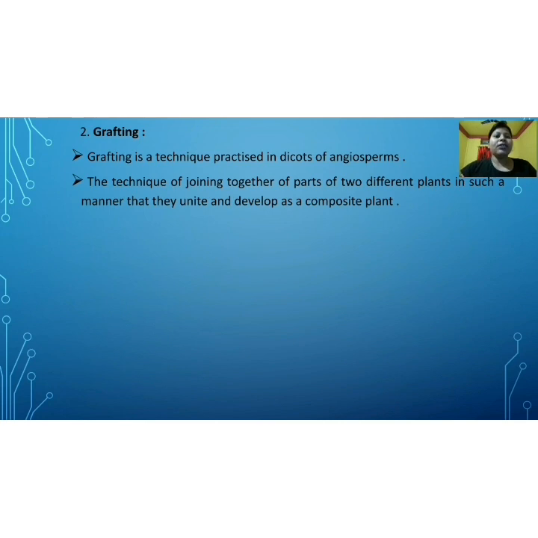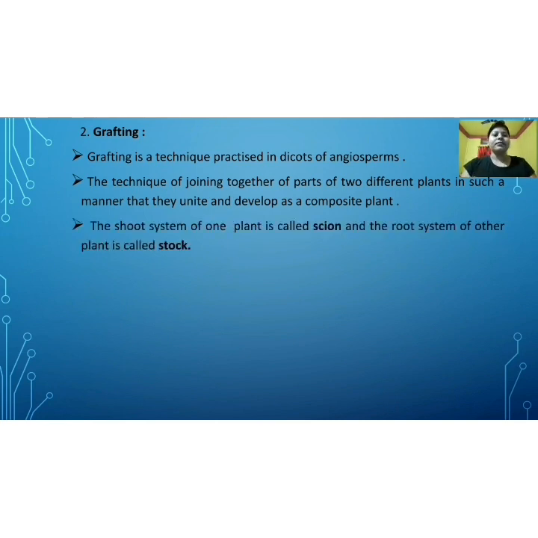Grafting is a technique of joining together parts of two different plants in such a manner that they unite and develop as a composite plant. So two parts of two different plants are united in such a way that after some days they resemble a single plant.